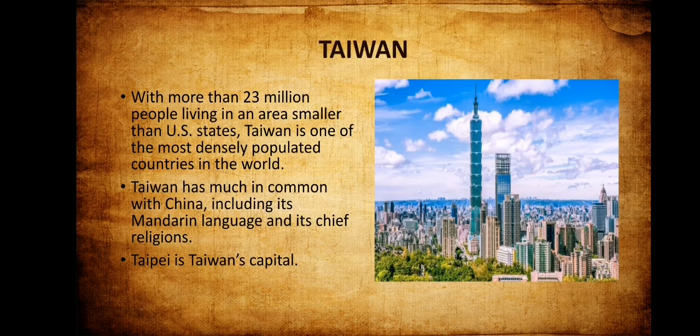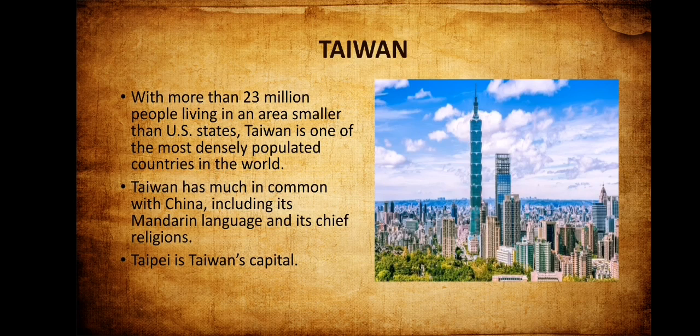Now we're going to move to Taiwan. With more than 23 million people living in an area smaller than most US states, Taiwan is one of the most densely populated countries in the world. Now, this is very interesting. It is very small and is smaller than one of the United States states. It is smaller than Georgia, smaller than Alabama, but it's more populated than a state in the United States. Crazy, huh?